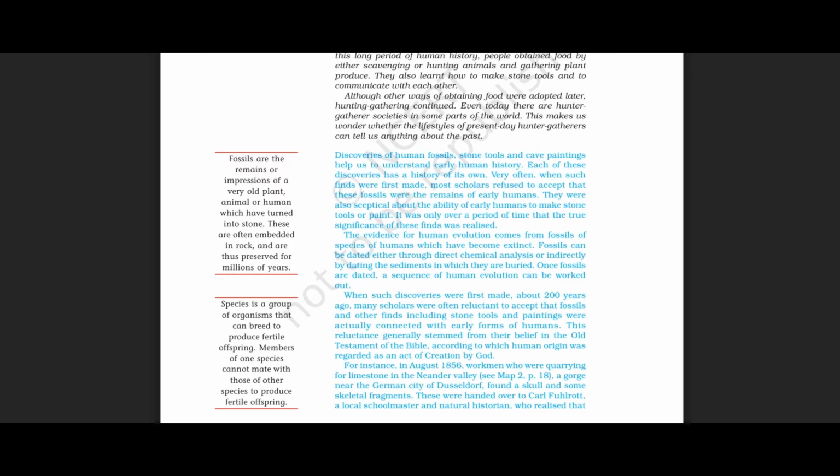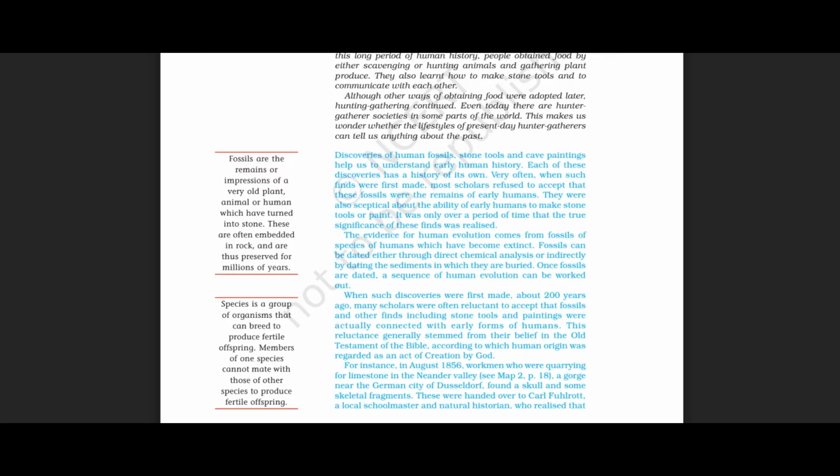They said that these were not the fossils of early human history, but only the remains of recent people, not of a species which has become extinct.